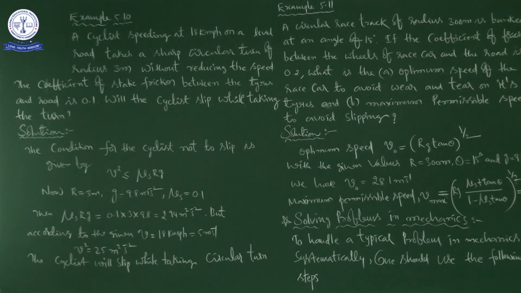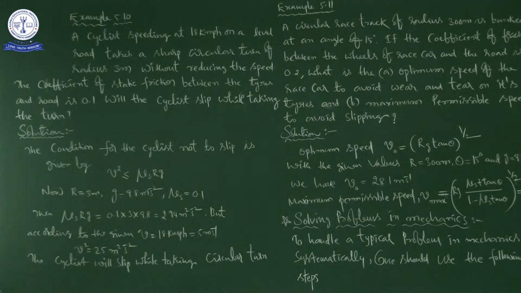So he has given the radius of the circular track, the angle of banking, and the coefficient of friction between the wheels of the race car and the road, asking to find V naught and V maximum. Now we are going to see the solution.